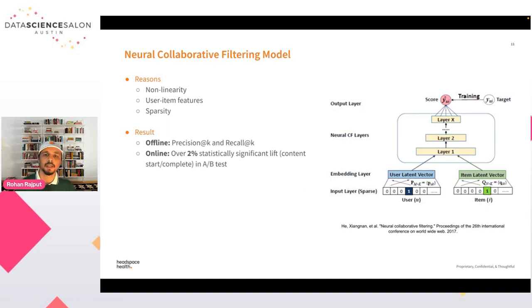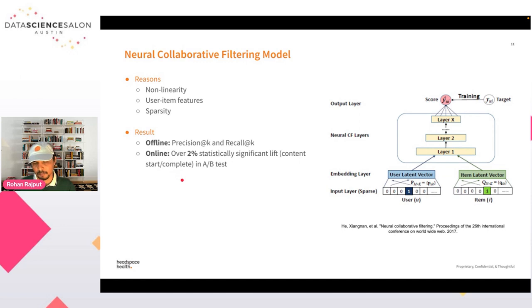Usually for a typical recommendation system, we have limited user-item interaction, because most users engage with very few pieces of content, and those are very popular content. So in those sparse matrices, how do we handle such sparsity? A neural network can actually learn those latent factors even with that sparsity. Now we chose offline metrics as precision@K and recall@K.